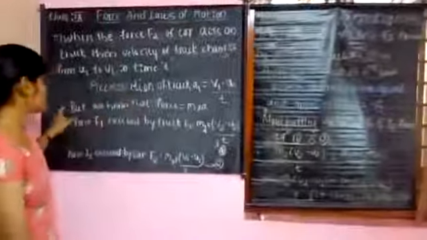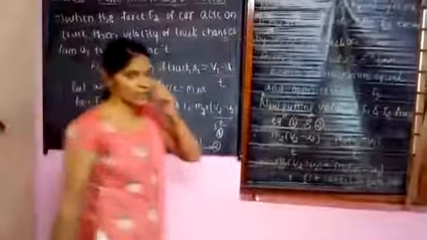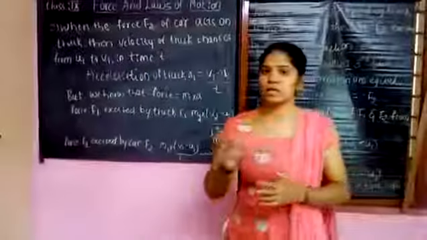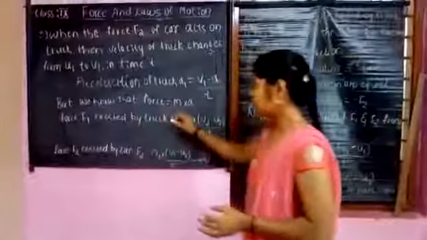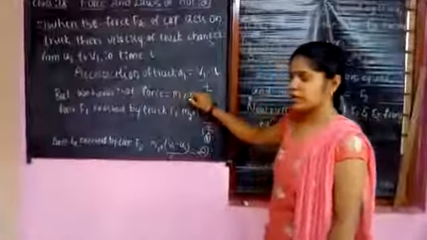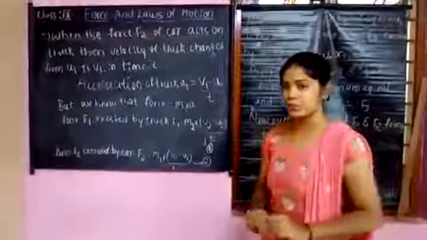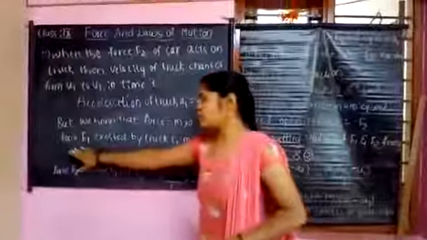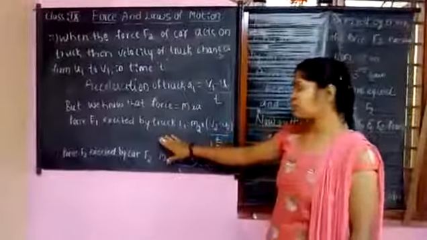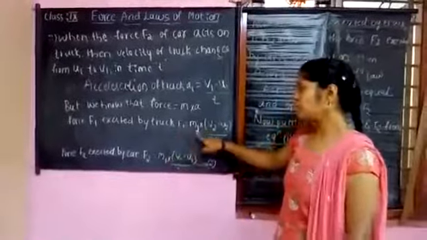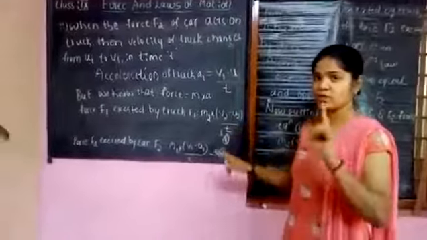Okay, so we know that force is m into a. We get it from Newton's second law of motion. Force is proportional to mass and acceleration, that is F equals m into a. So here we are going to calculate the forces F1 and F2. The force F1 exerted by the truck is F1 equals m2 into v2 minus u2 divided by t. This is equation number 1.